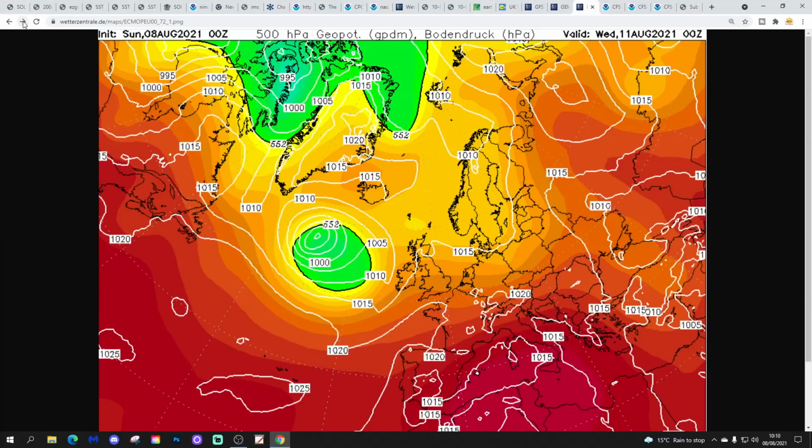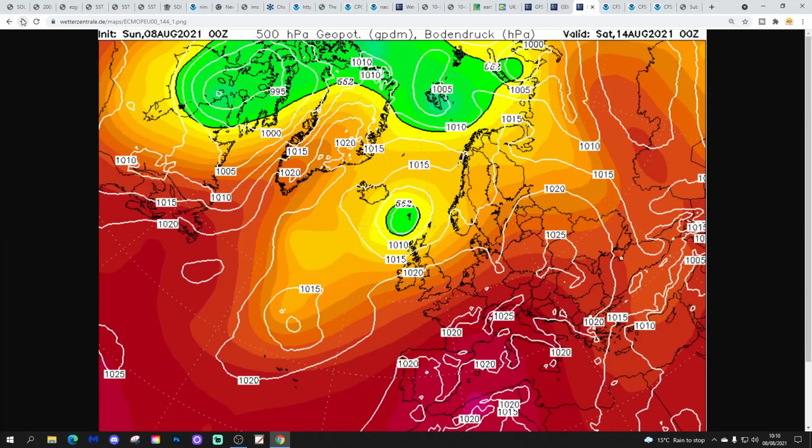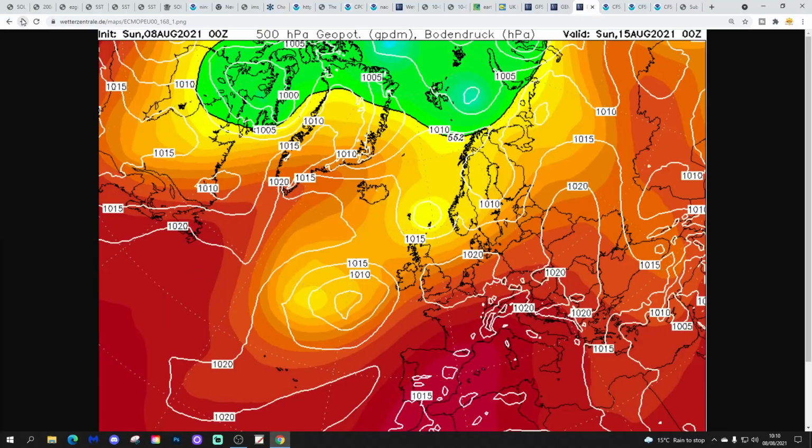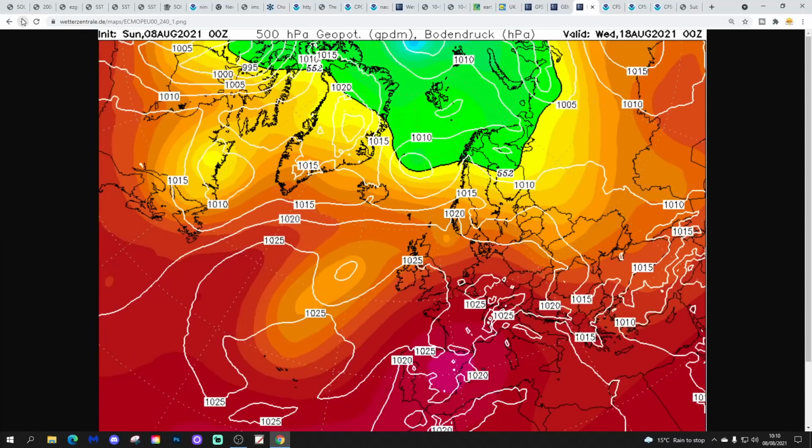And then the ECM looks like that. So again, same idea, but we have a drier, warmer interlude midweek, and then it turns a bit more unsettled, especially for the north at the end of the week and into next weekend. And then on into the following week and up to day 10, quite a bit of high pressure ridging through, and actually the ECM does look very warm around days 8, 9 and 10.